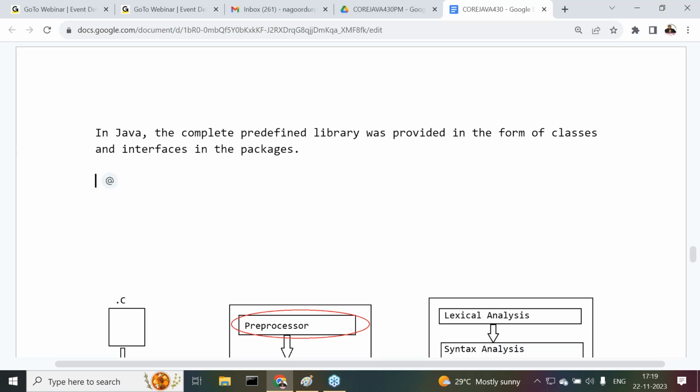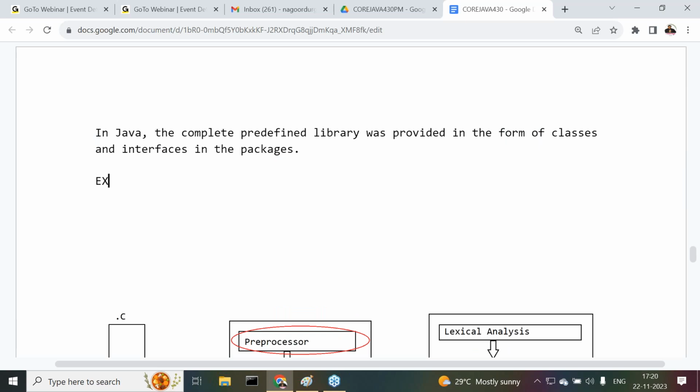I'm talking about the point now. Why is a preprocessor not required inside Java? There is the point I've given there. In Java, the complete predefined library was provided in the form of classes and interfaces in the packages. Clear. Examples for the packages.